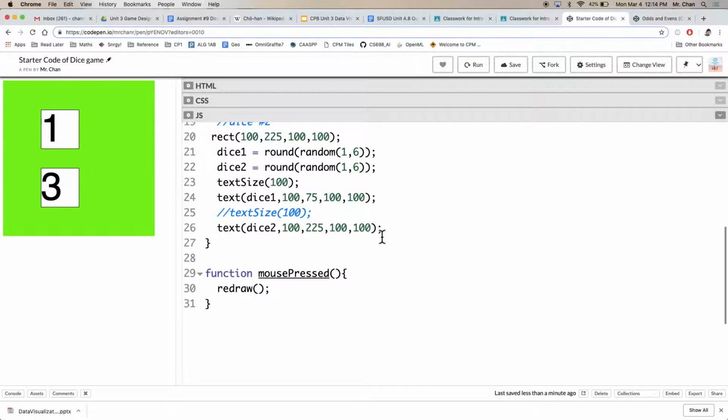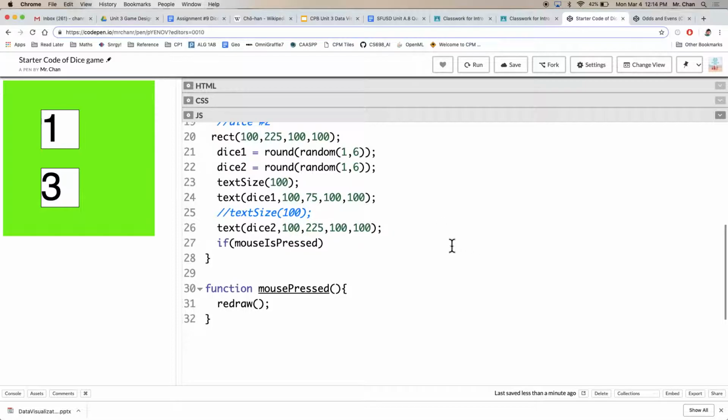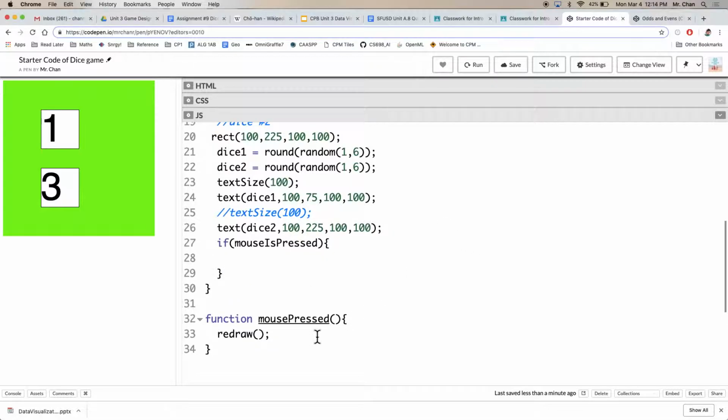I want to contrast that with this one that you likely have used in your last program. Mouse is pressed. So this is some interesting behavior. I'm going to comment out these lines. Now I'm going to use this mouse is pressed function. Let's see if it allows us to redraw. So this stuff, line 27, if mouse is pressed, is what we've been using, and I don't think it works, but I may be wrong.